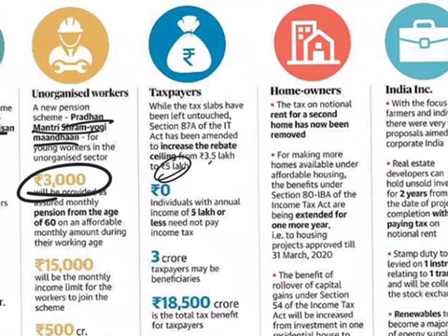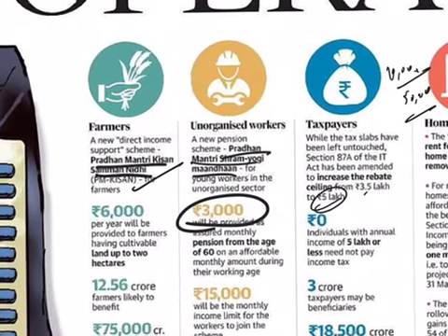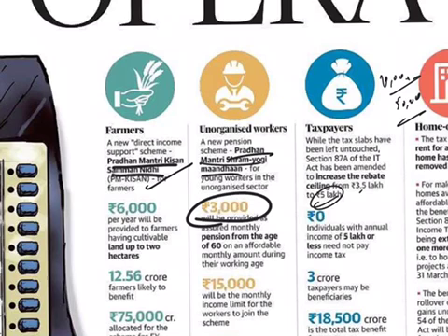So the standard deduction was raised to 50,000 rupees, a hike of 10,000 for the salaried class. Now we'll see in detail about these two programs: Pradhan Mantri Kisan Yojana and the other one is Pradhan Mantri Shram Yogi Mandhan. Under this Pradhan Mantri Shram Yogi Mandhan, an assured monthly pension of 3,000 rupees per month will be provided to the workers in the unorganized sector after 60 years of age.